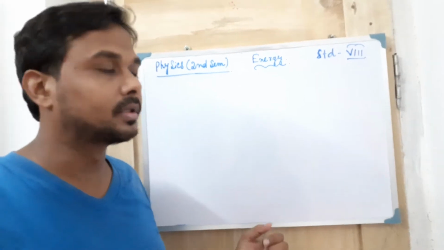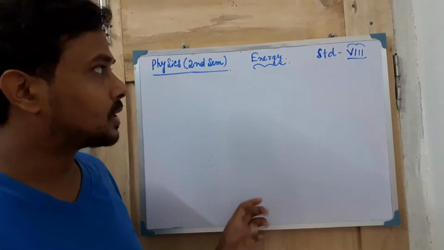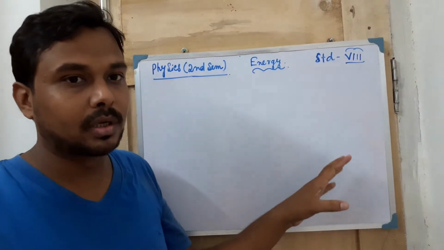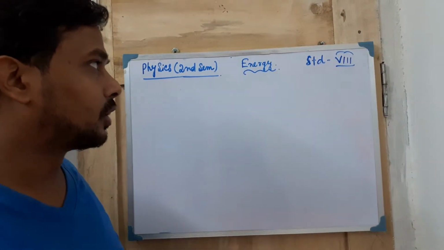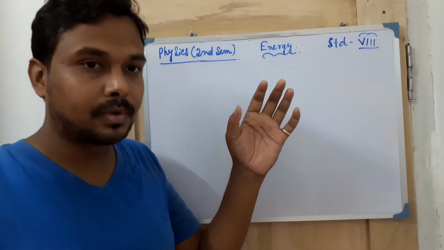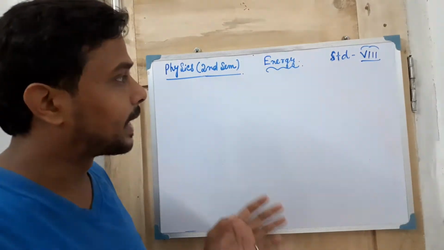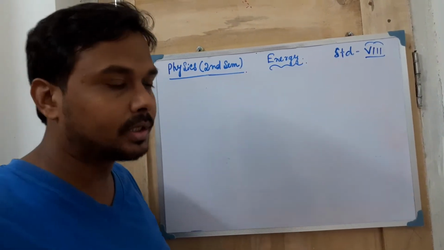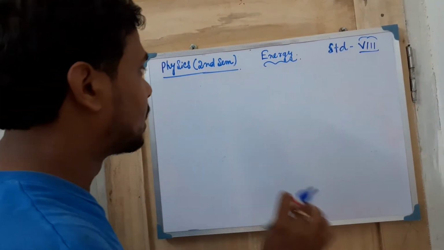Today's video is just the continuation of the same chapter, that is energy. In the last video I told what work actually is, and today we'll talk about the different types of work. And some numericals, some units, all these things I will try to complete today.